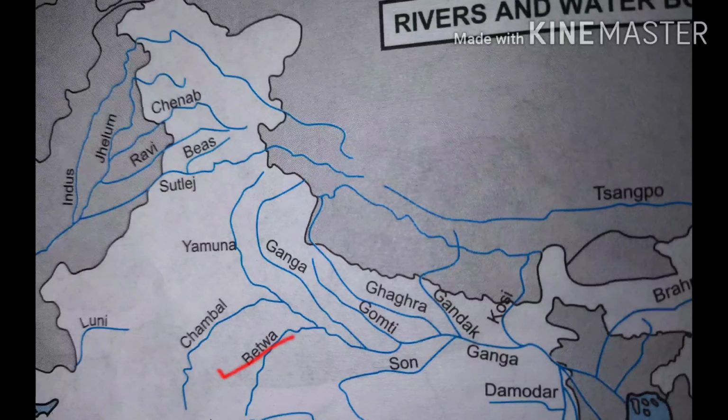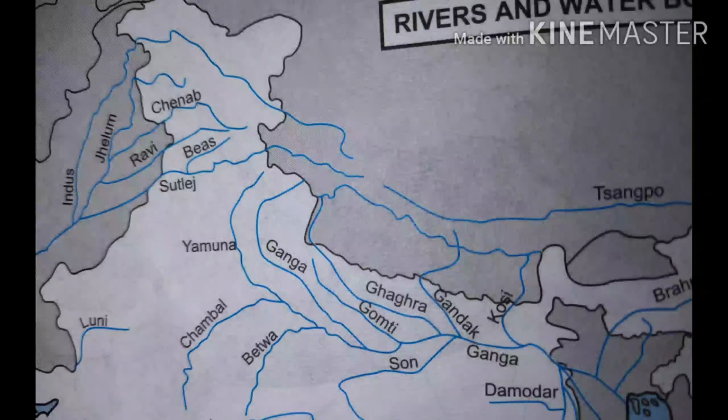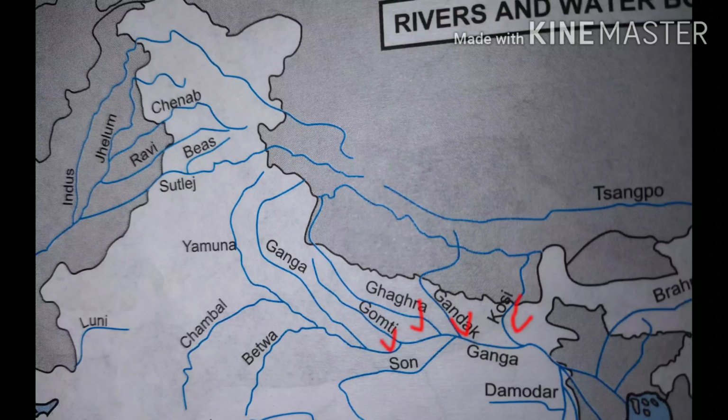The second one is Betwa, and the third one is Son. So in this way you can remember these 3 tributaries. And now we will see the 4 south flowing tributaries. We will remember these in sequence: Gomti, Ghagra, Gandak, and then comes Kosi. So these are the tributaries of river Ganga.